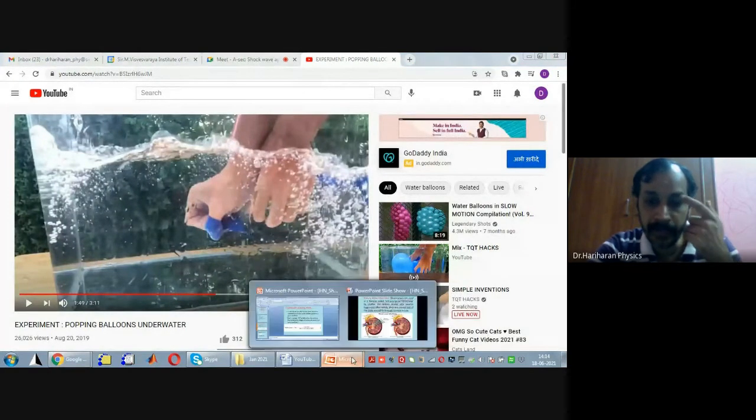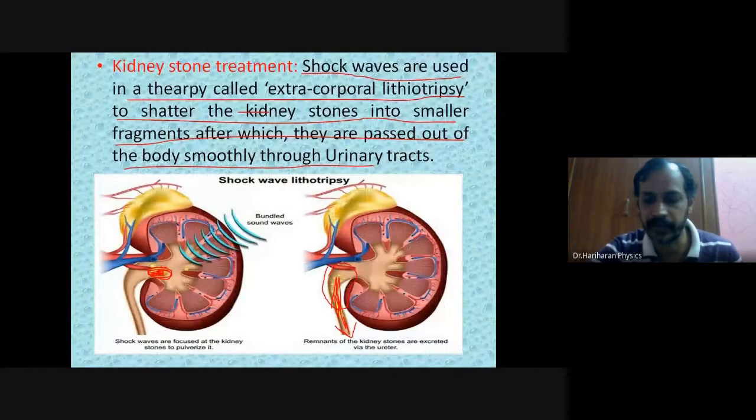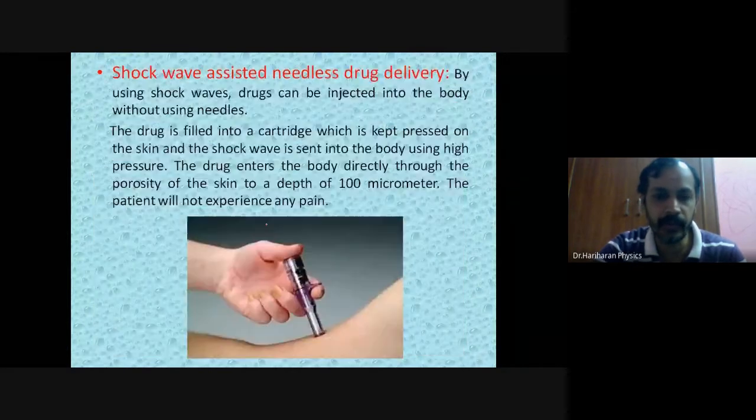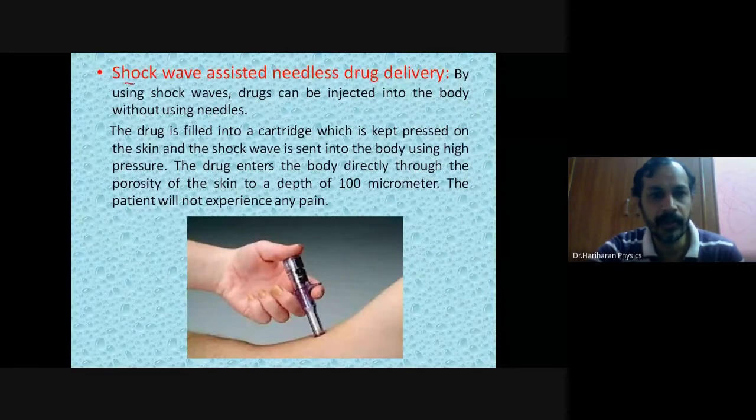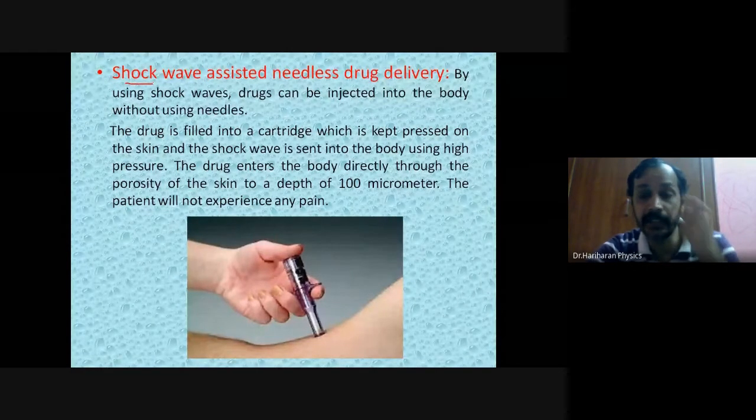Okay, now let us look at the other part. Next, so 4 applications are over. Next, 5th application. What is the 5th application? This we call it as shockwave assisted needleless drug delivery.